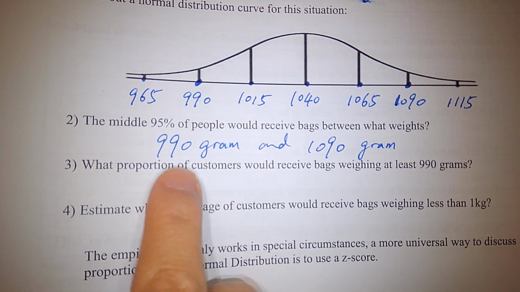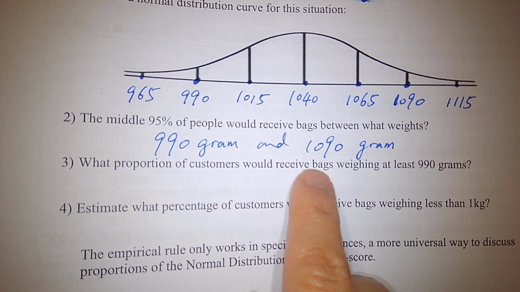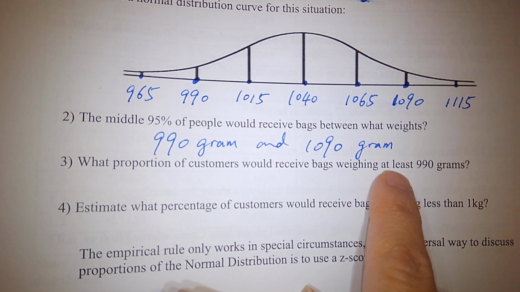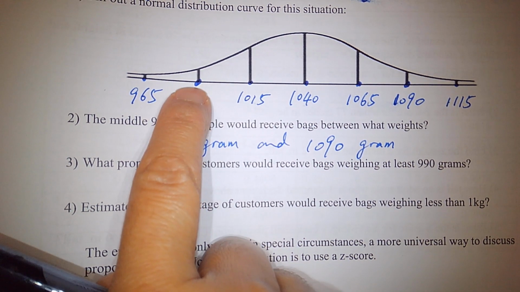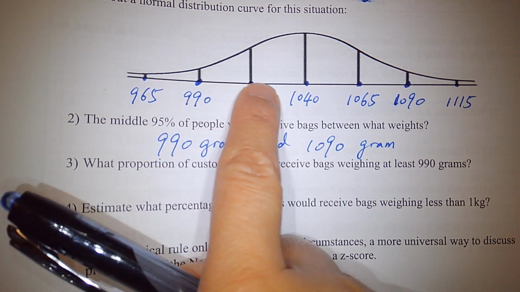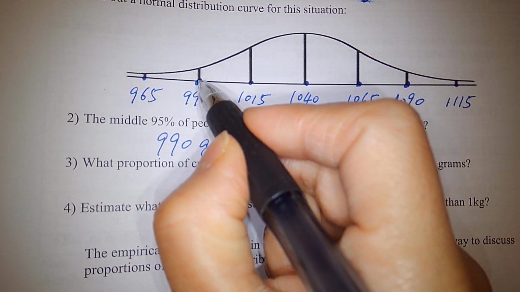So 95% of the people will receive bags with weights within these two values. What proportion of customers will receive bags weighing at least 990 grams? At least 990 means above 990 grams, right?